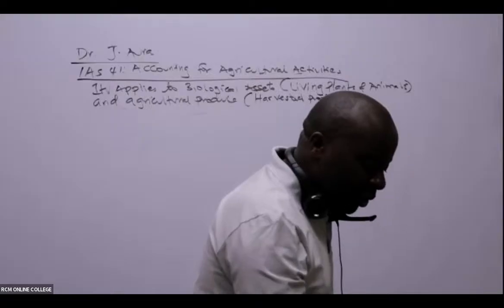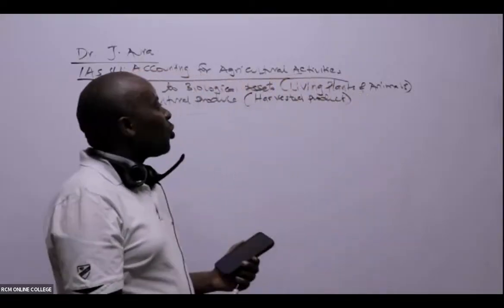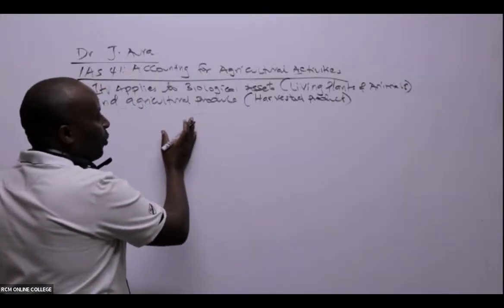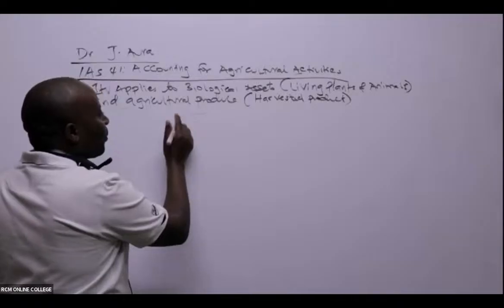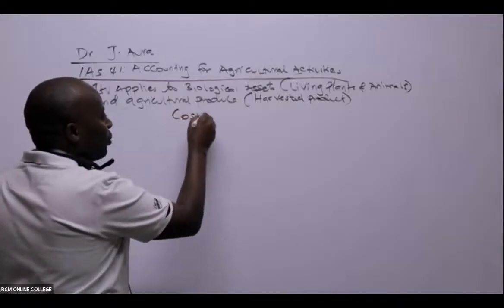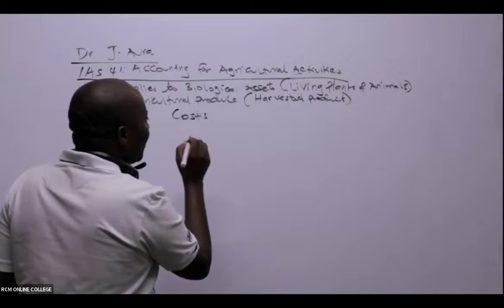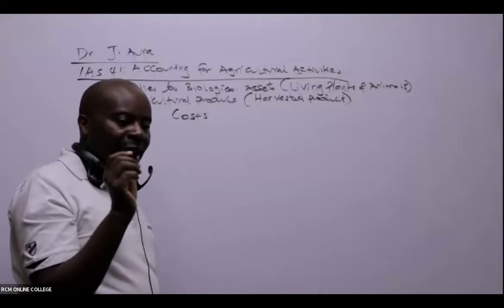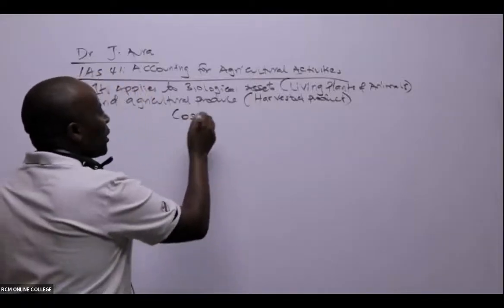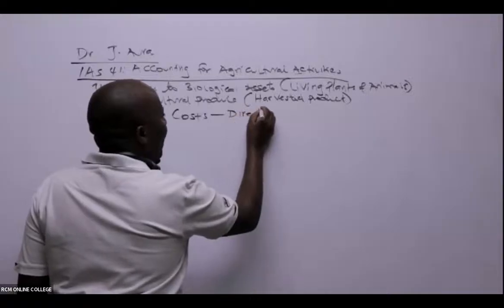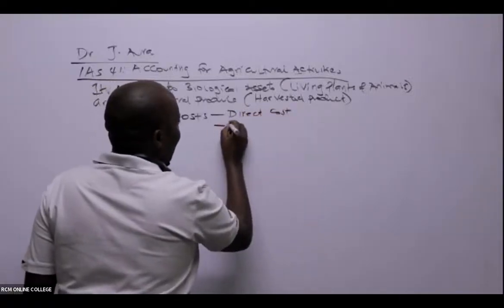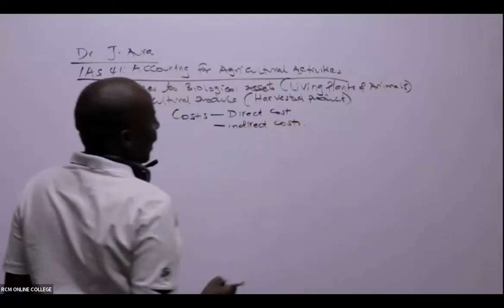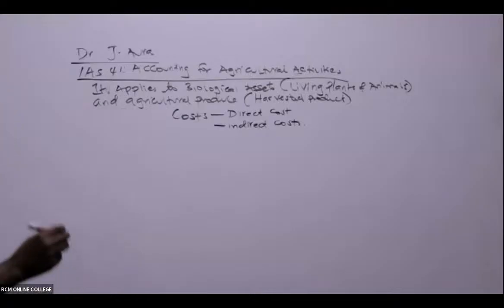All right. So I will straight away show you that we have two types of costs. Whenever it comes to costing, there are two types of costs which are very important for us to remember under IAS 41 whenever we talk of measurement. We have direct costs, and then we have the indirect costs.